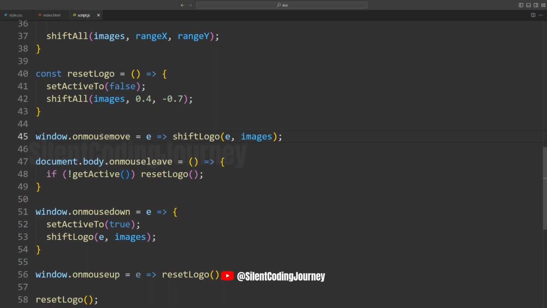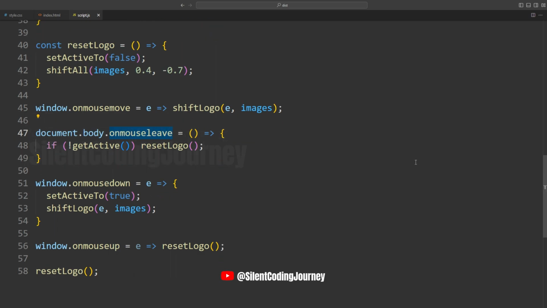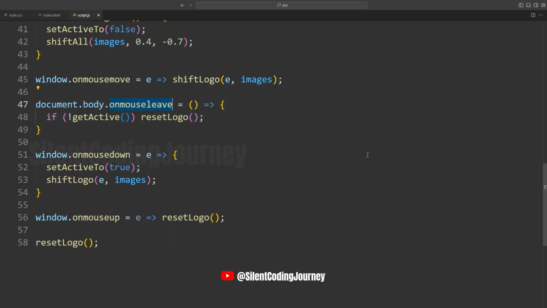How do we listen to mouse events? On mouseMove, when the mouse moves over the window, it calls the shiftLogo function. On mouseLeave, when the mouse exits the document, if the value of data active is not true, it calls the resetLogo function. On mouseDown, when a mouse button is pressed over the window, it sets the data active value to true and calls the shiftLogo function. On mouseUp, when a mouse button is released over the window, it calls the resetLogo function. Finally, when the page finishes loading, we call the resetLogo function to start the animation.